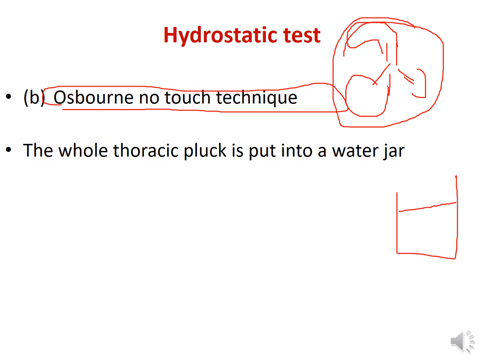Because of the weight, it will sink to the bottom of the water bucket. If it sinks, that means we assume that the baby had not respired. If the plaque floats, we get the idea that the possibility of breathing should be there.